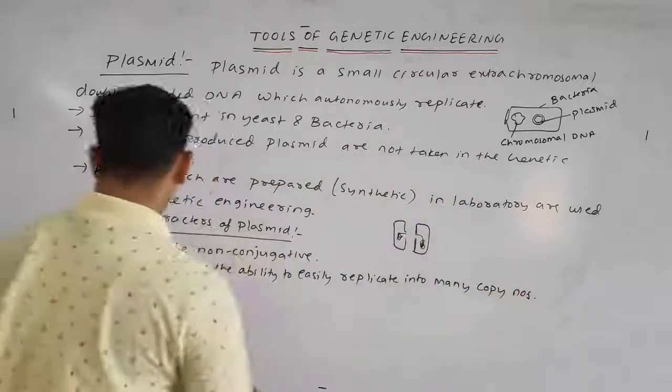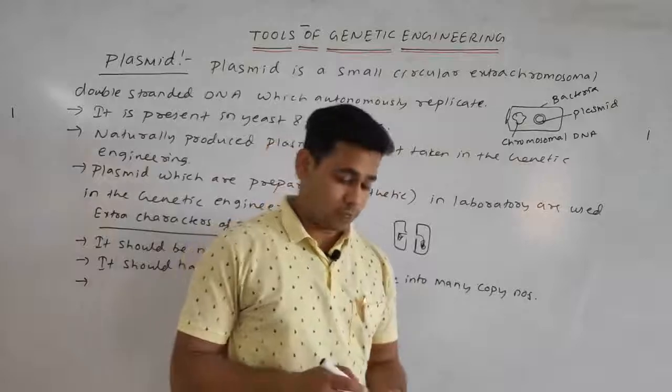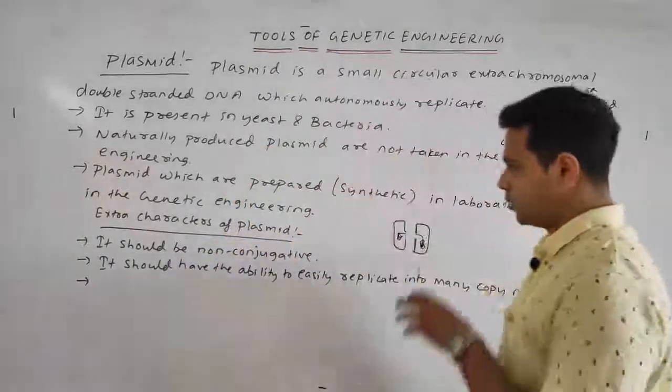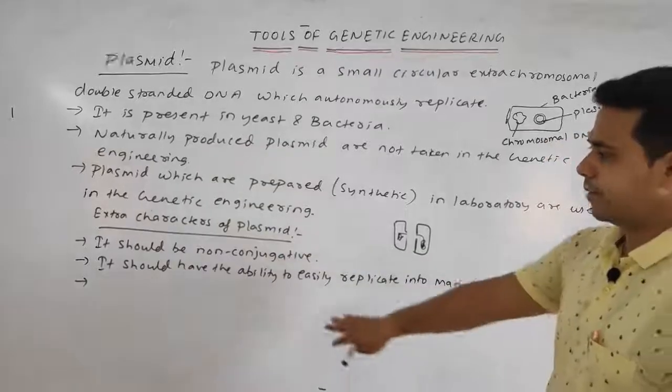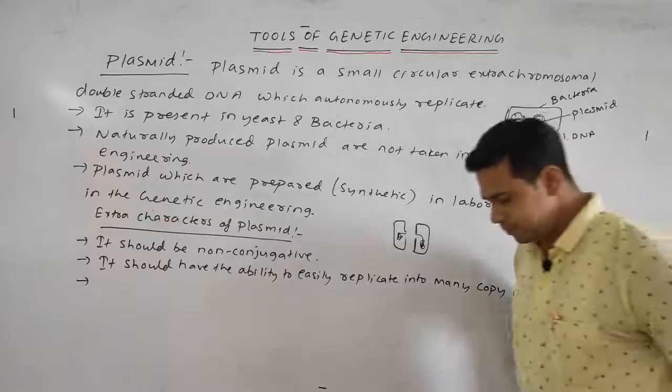Obviously it is autonomous replication. The plasmid autonomously replicates, so it should have this extra point, we can say a main character: it should have the ability to easily replicate into many copy numbers.